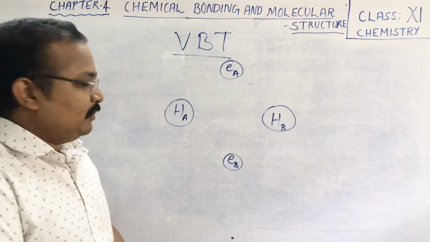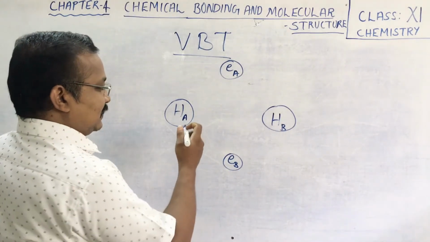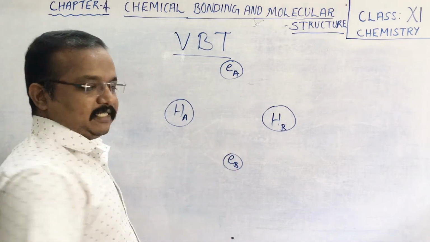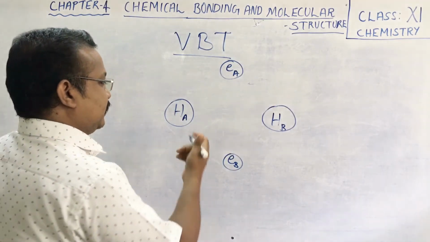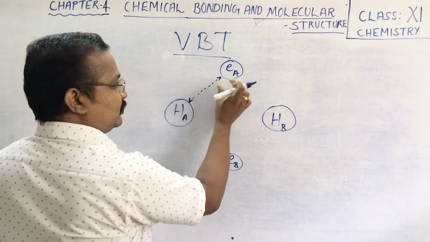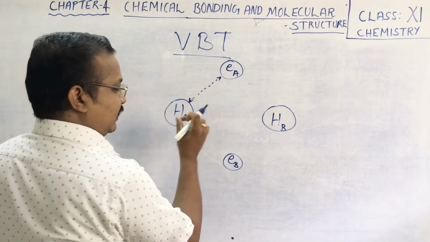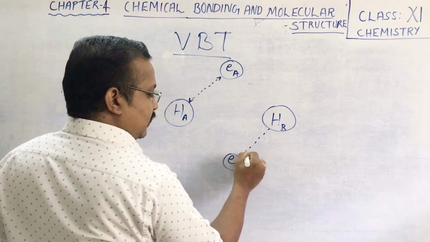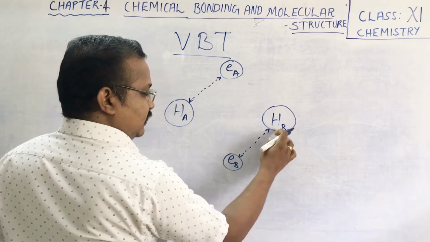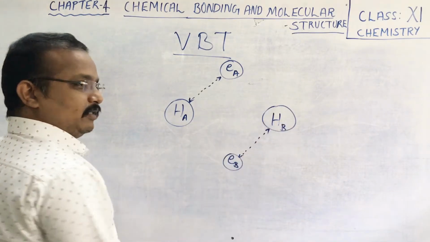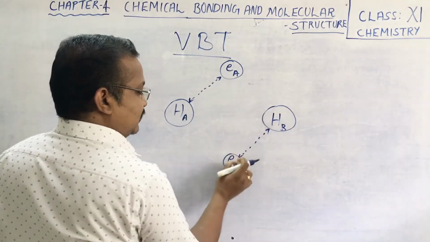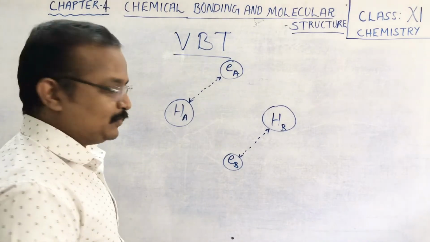Now children, we are talking about the interaction when they approach each other. Before approaching, hydrogen atom A already has an attraction to its own electron. Like that, atom B also has an attraction between its electron and the nucleus. These two are the nuclei, and these are the electrons.